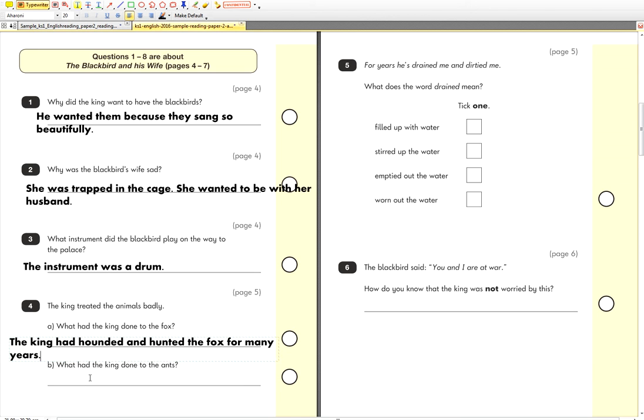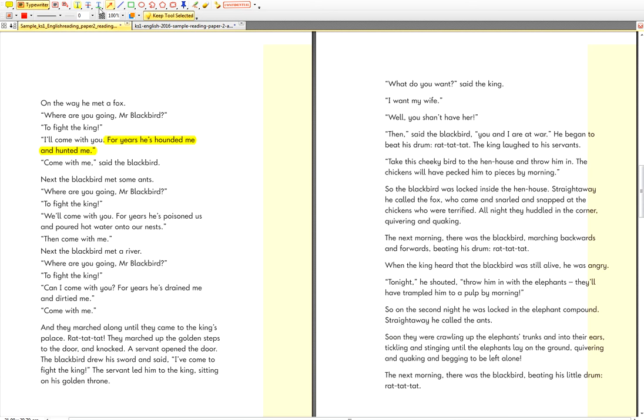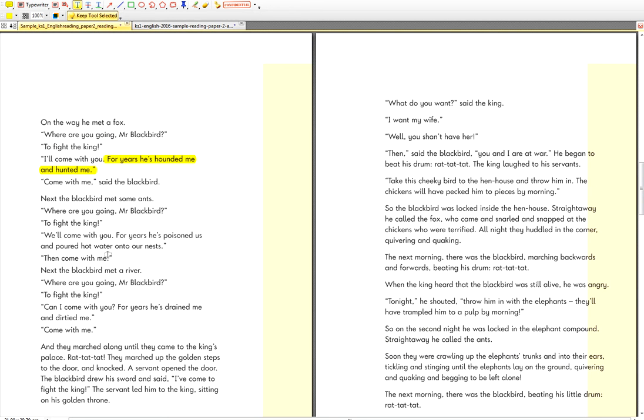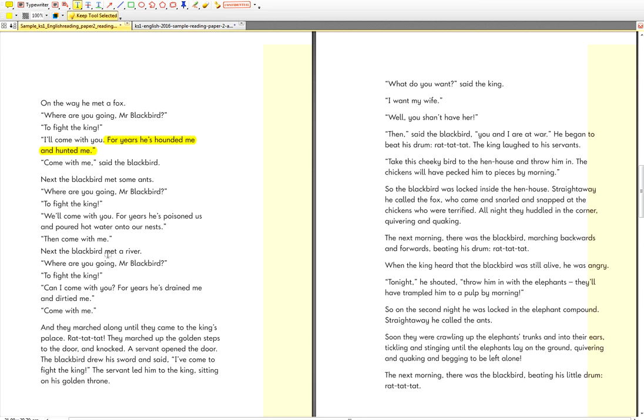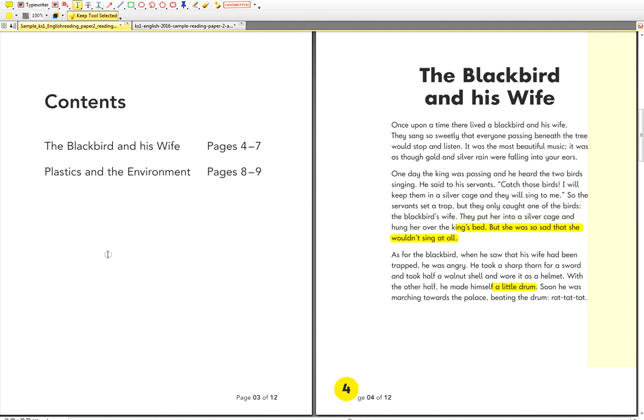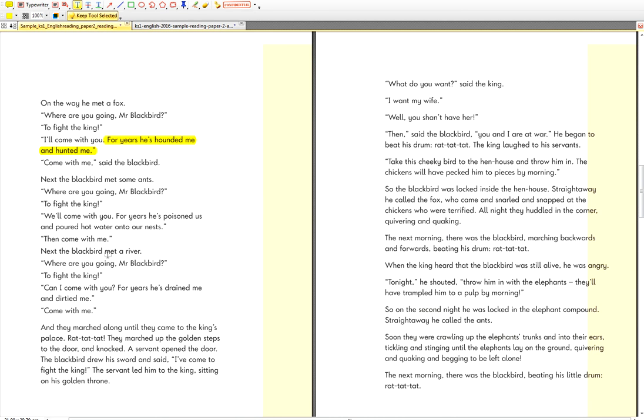What had the king done to the ants? So for that one, we go back to the text. So hang on a second. Let's get the highlighter. So that's about the blackbird. Then you march past the. Okay, where's about the ants? Here we go. Okay, where's the ants? Can anybody tell me the answer? Here we go. Here's the answer.